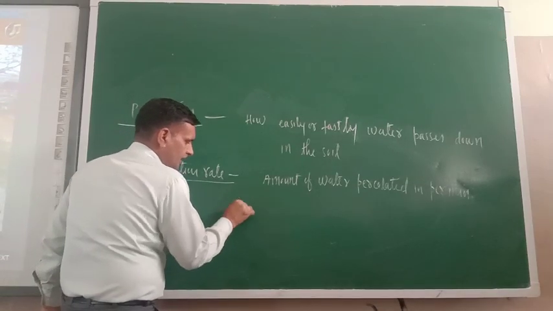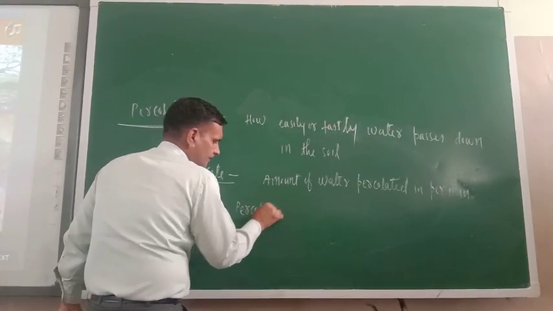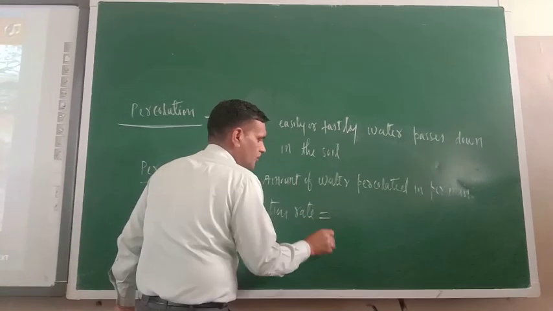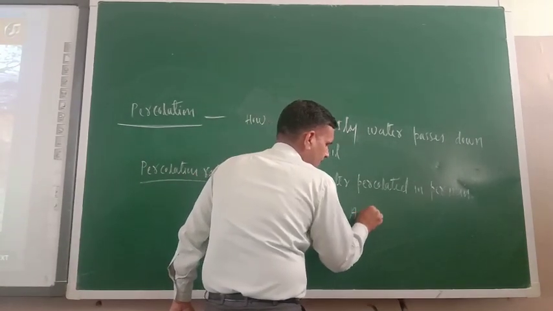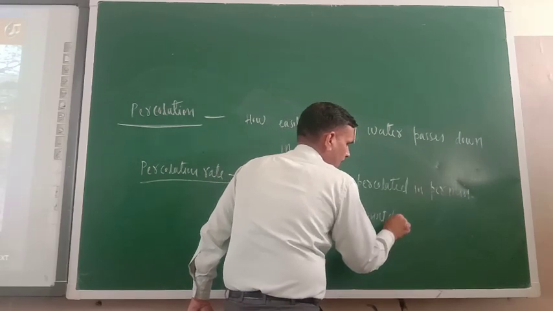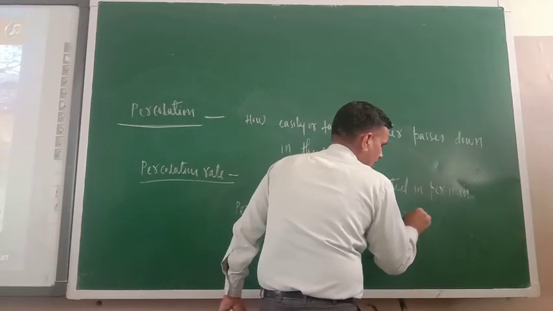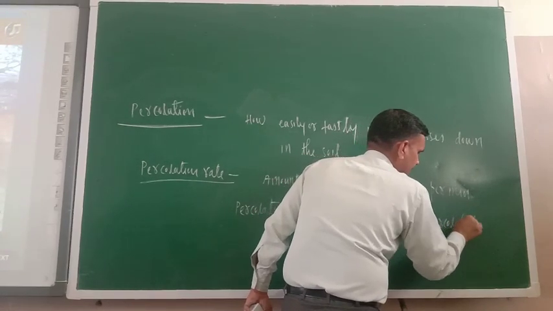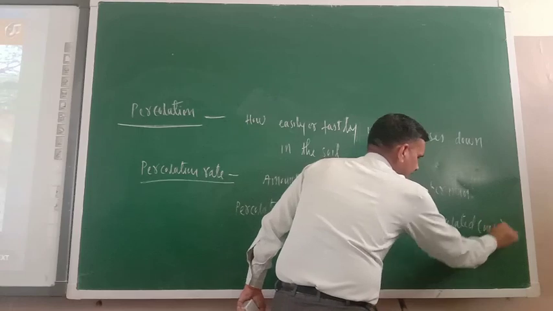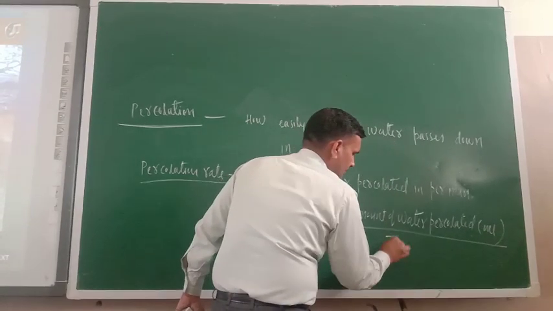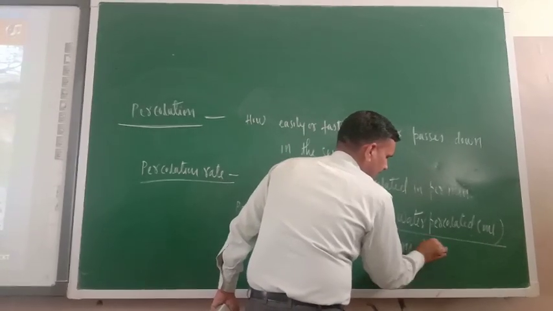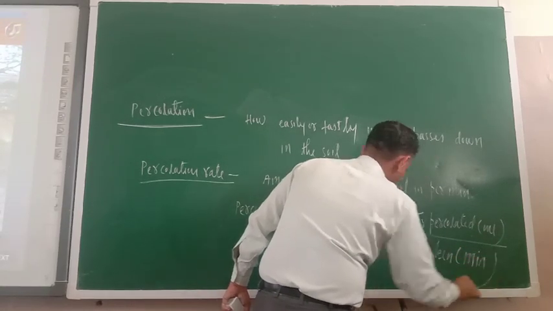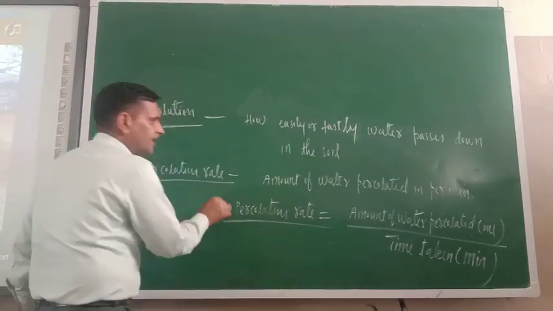So we can write here: percolation rate equals the amount of water percolated in milliliters divided by the time taken in minutes. So this is known as percolation rate.